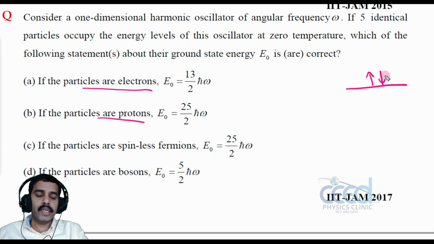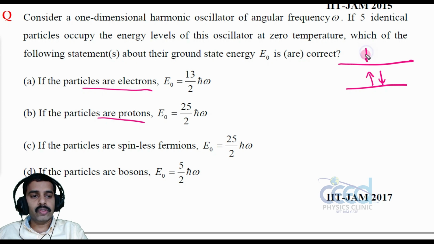The third particle cannot occupy this state because of the Pauli exclusion principle, that is, no two electrons have the same set of four quantum numbers. So we have 5 identical particles: the next two go in the next energy state and the last one in the following energy state. So we can accommodate them like this.